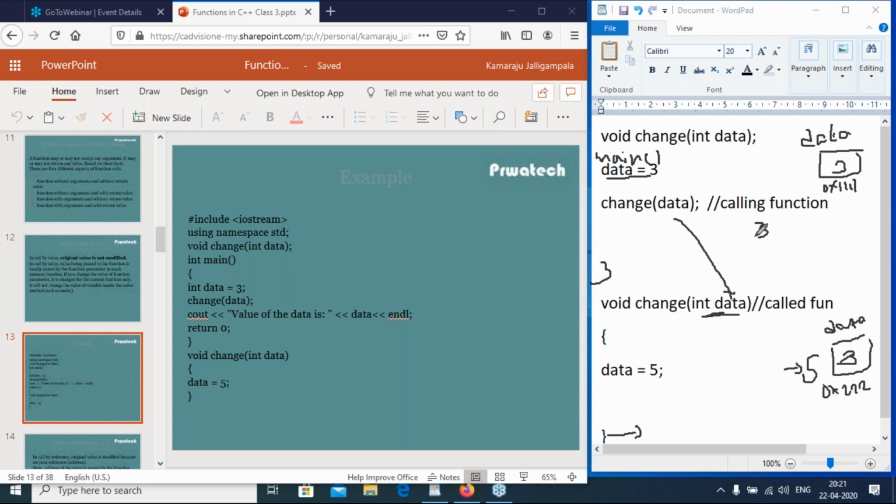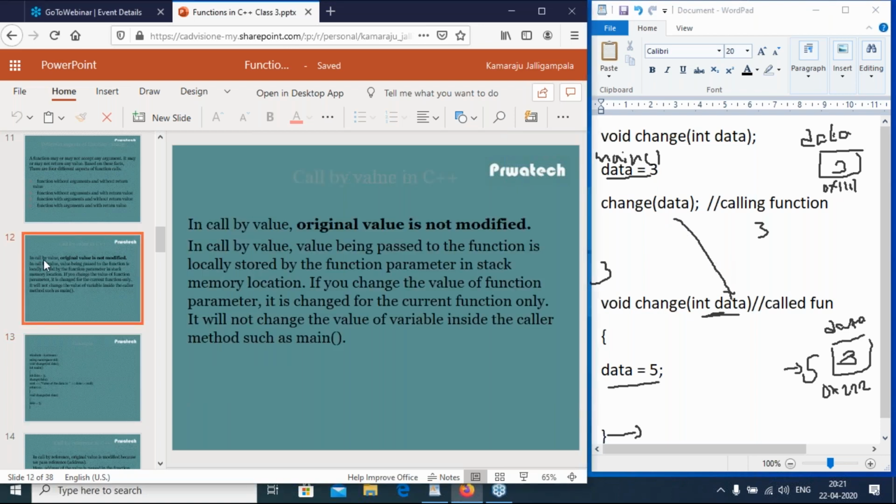This is the example of call by value. So in the function definition, I am changing the value, but it is not affected to calling function. Clear, right? So I am passing the value from main function. So I have called function. So formal parameter received that actual parameter. So I changed the value inside the function definition. Then that value is not affected in the main function. So this is the call by value.